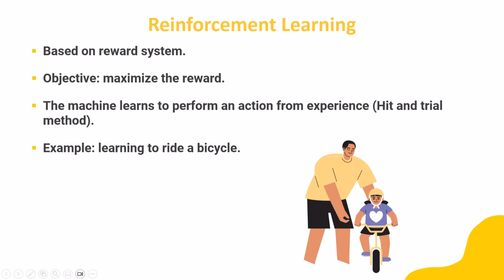Reinforcement learning. Reinforcement learning is a bit different. It is based on the reward system. Here, the objective is to maximize the reward. The machine learns to perform an action from experience. It's like learning to ride a bicycle: you fall, you learn from your mistakes, and then you try not to repeat that mistake.